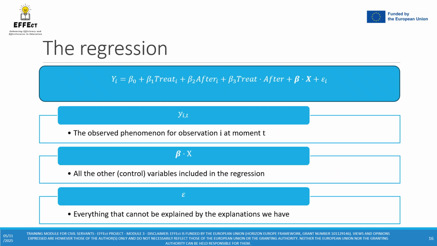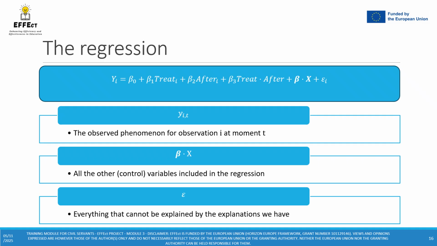As you can see, the regression that we use here is exactly the same as the regression we presented in module 2. Again, we have the observed phenomenon for observation i at moment t, which is noted y_it. Again, we have all the other control variables which are included in the regression, which is noted beta times x. And again, we have the small epsilon that captures everything that cannot be explained by the explanations we already have.